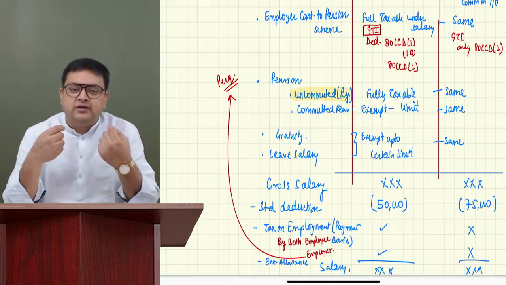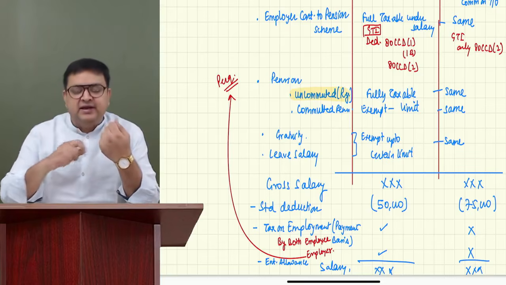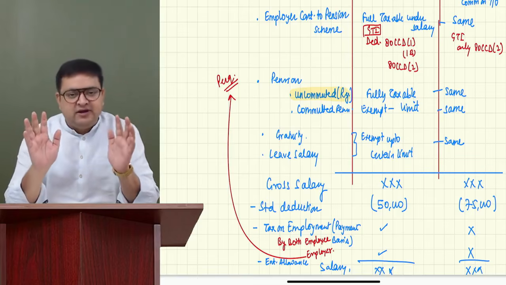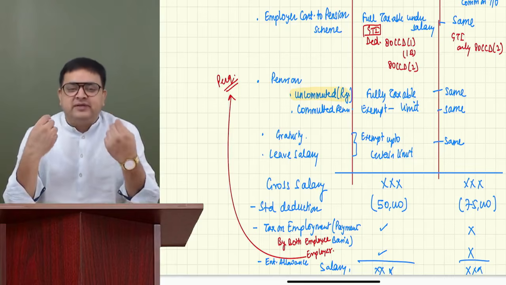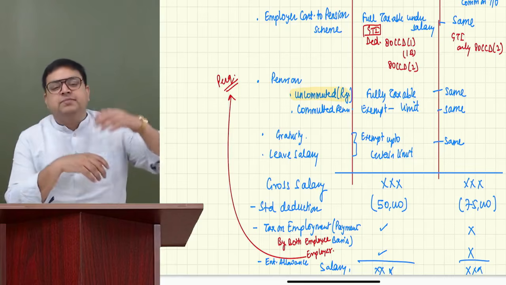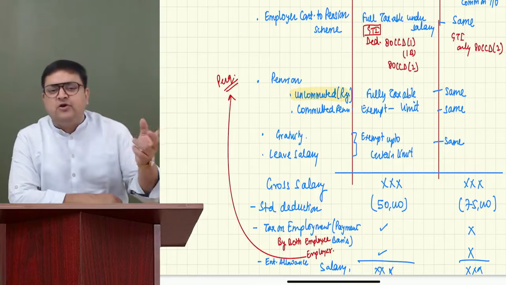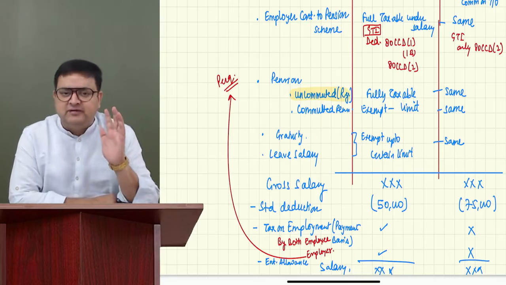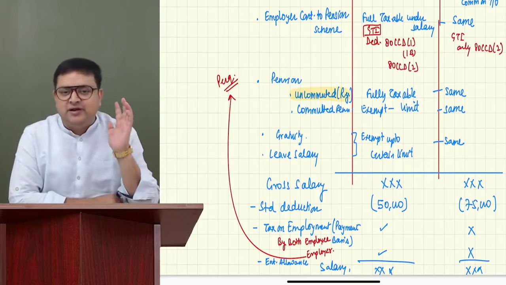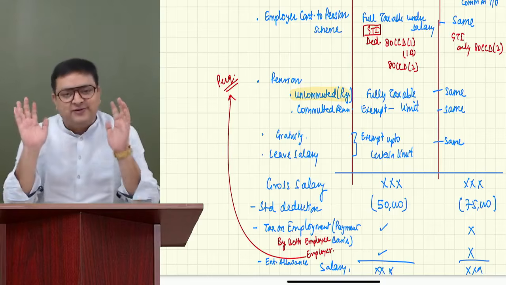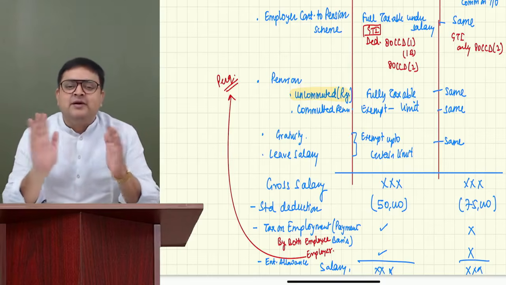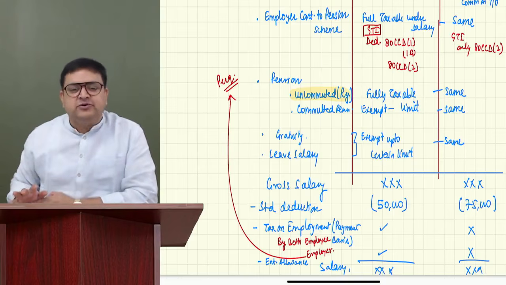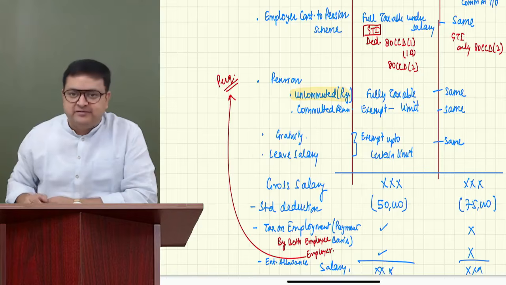Students who have studied salary in detail and made notes will get full marks for sure. But the students who did it quite early and haven't revised for a long time, don't worry about it. We don't have to get 100% marks. Even 60-70% is good enough, and I think most students are good enough if it is more than 50, right or not? So if you know this much, you will be able to secure 60-70% marks in salary.